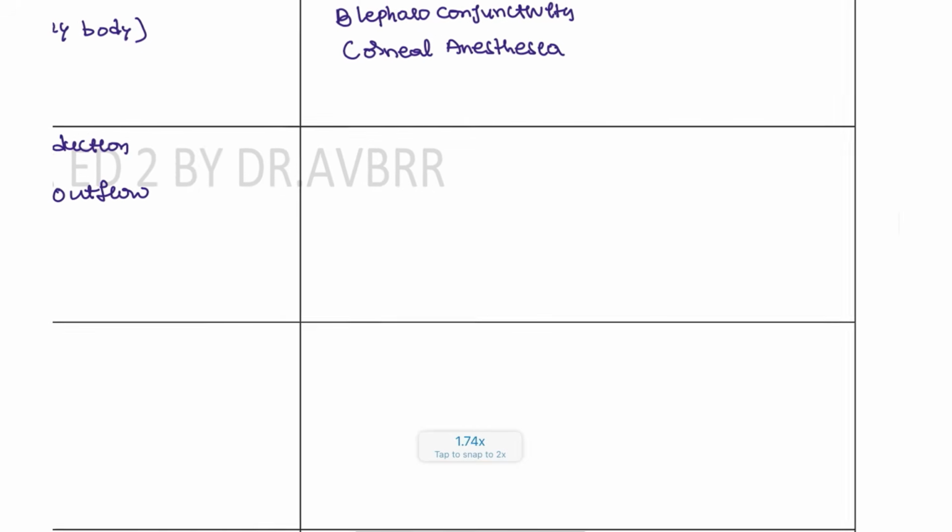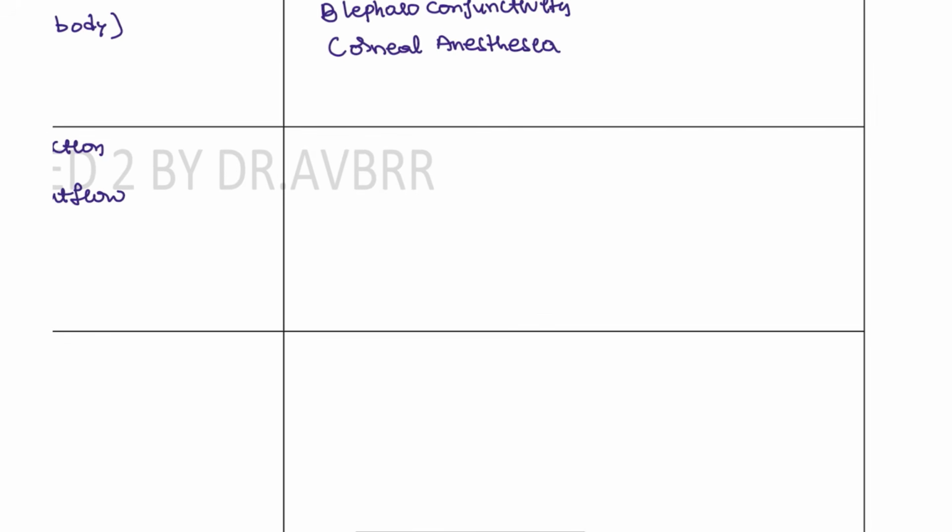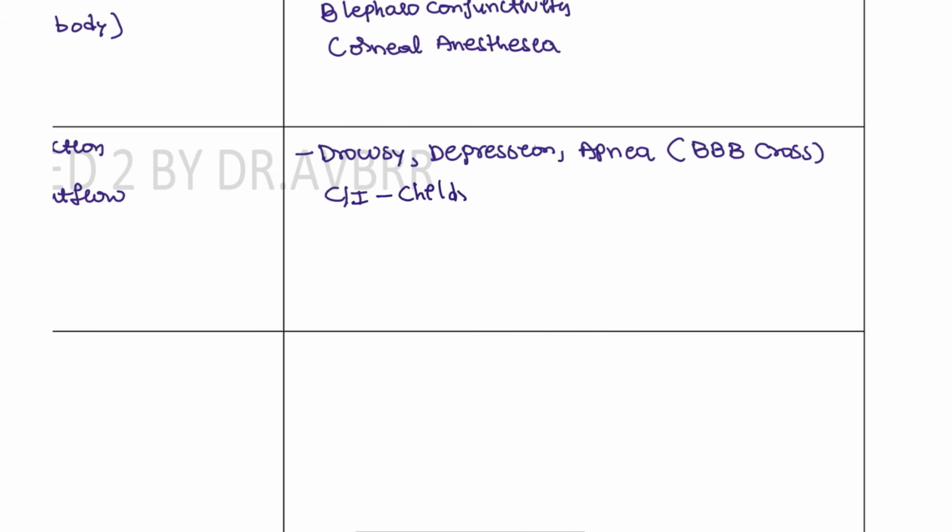The side effects associated with brimonidine are important. It can cause drowsiness, depression, and also apnea. Why? Because it crosses the blood-brain barrier, so all these symptoms can be associated. So we contraindicate this in children.